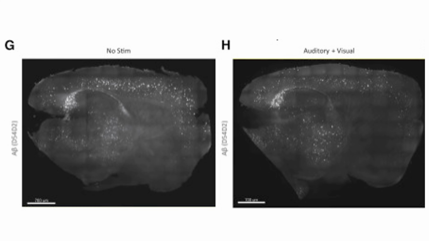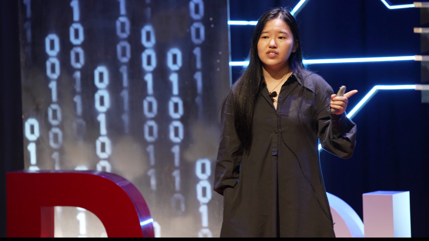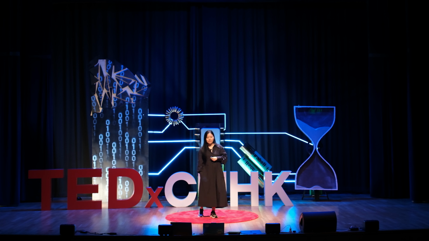And then simultaneously, they also found that the mice that got the stimulation not only had lower levels of amyloid beta in their brains, they actually showed improvements in their cognitive tests.